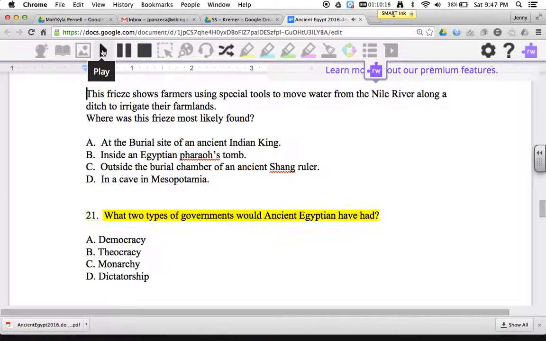21. What two types of governments would ancient Egyptians have had? A. Democracy. B. Theocracy. C. Monarchy. D. Dictatorship.